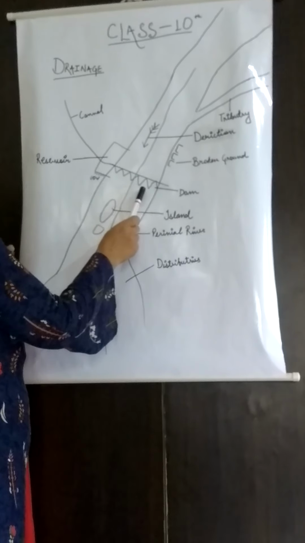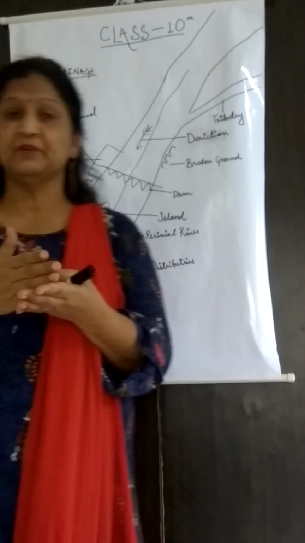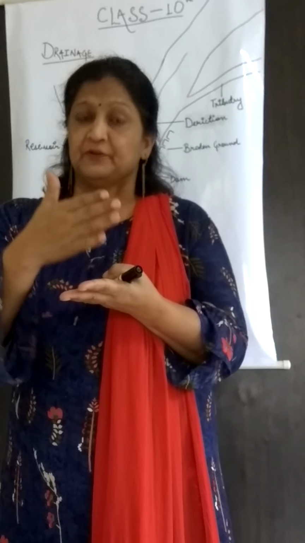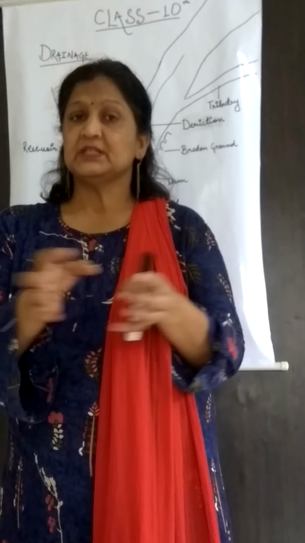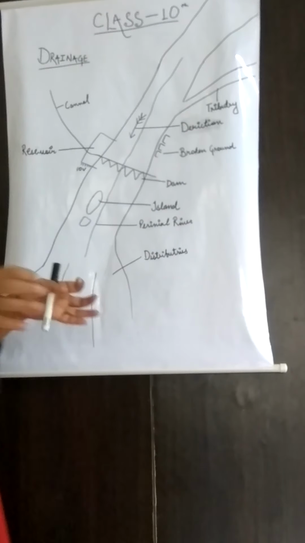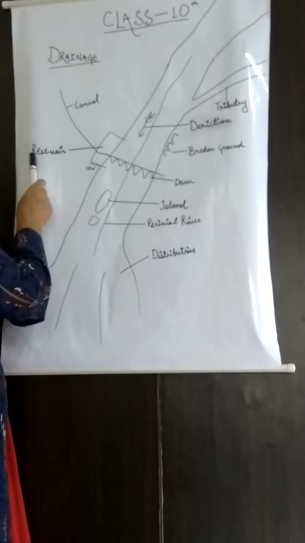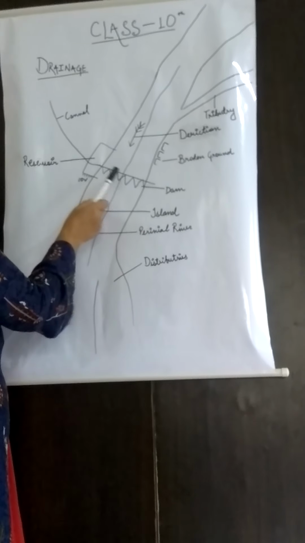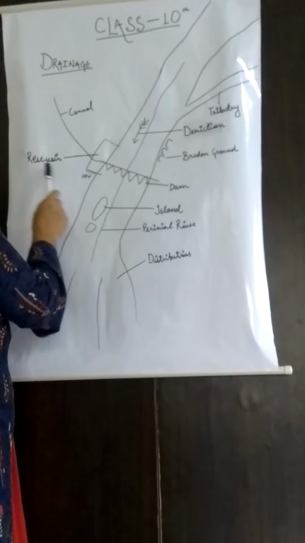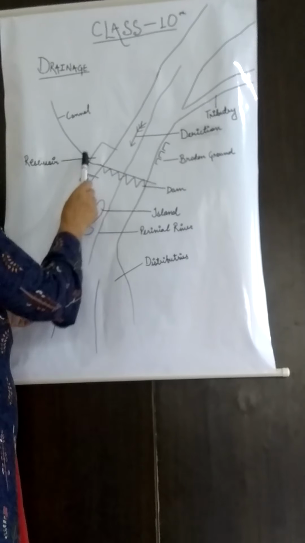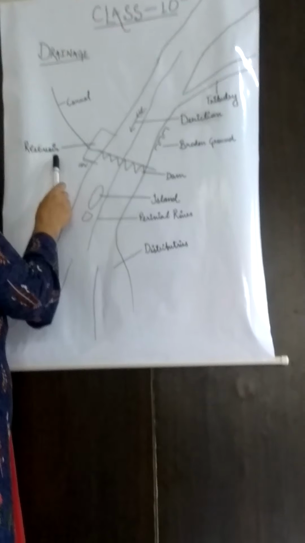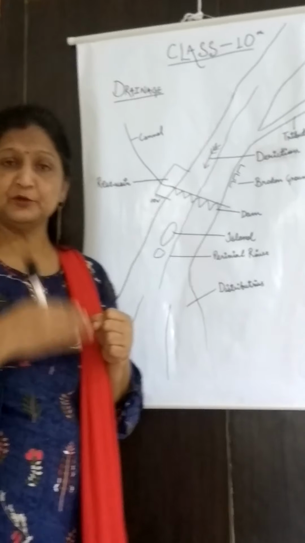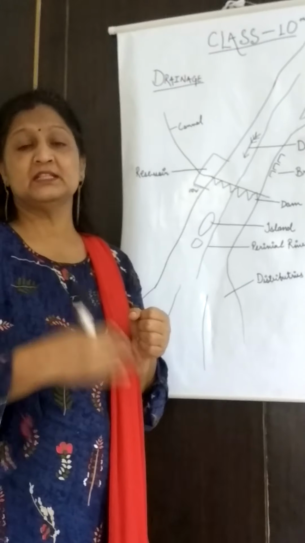Now whenever a dam is made on a river, the flow of the river is stopped and the water spreads at the side of the river. So a reservoir, a lake, is made in which the water of the river is collected. Wherever the dam is, because the water is controlled by the dam, the reservoir is there.